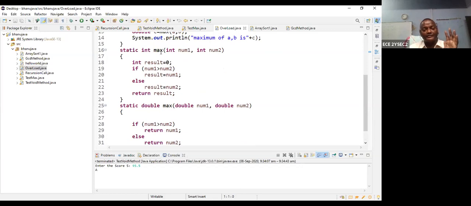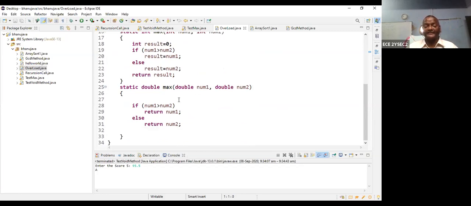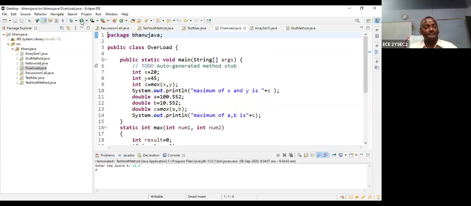The name is the same. Maximum, the name is the same, but the parameter types are different. So that's why it will give the right method for the parameters. Okay. Now I can test. Let us take the maximum of x and y. x is equal to 20, y is equal to 45. Then what is the maximum value in integer type?